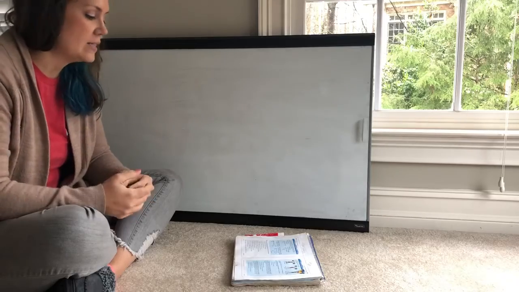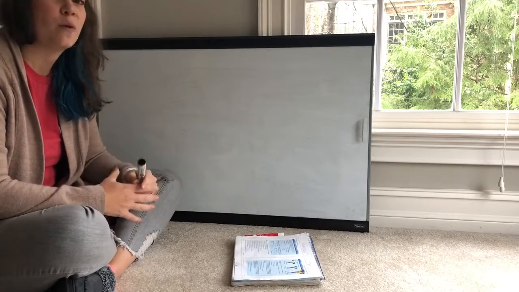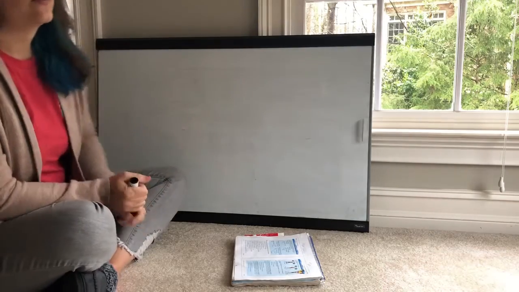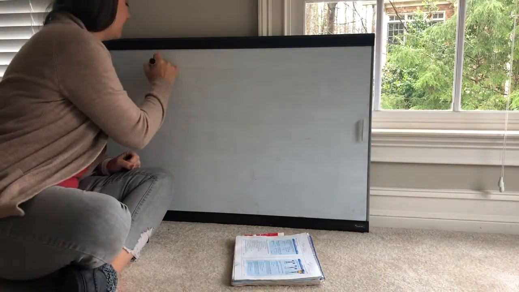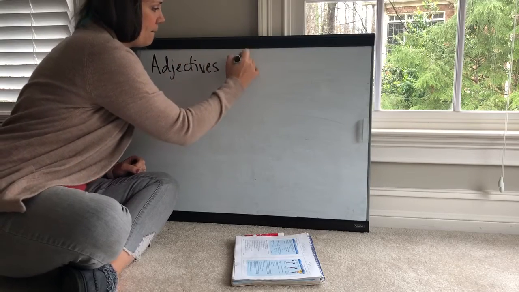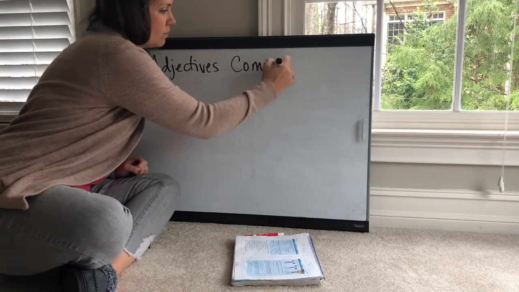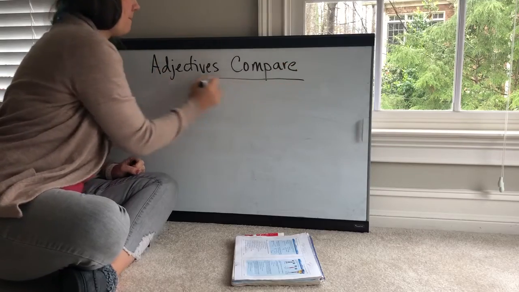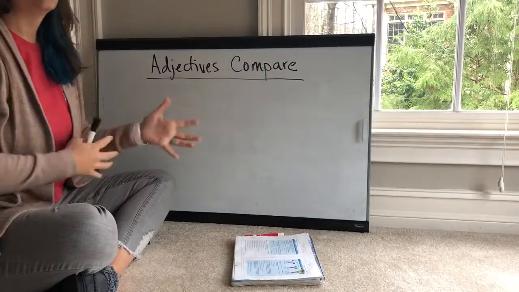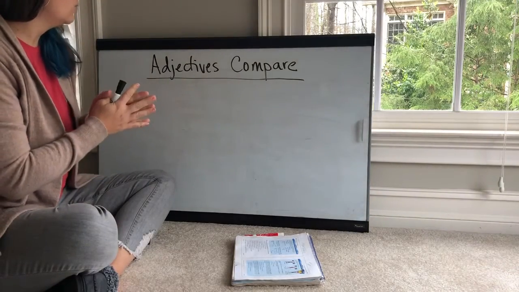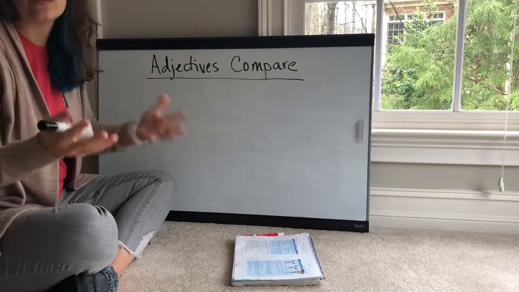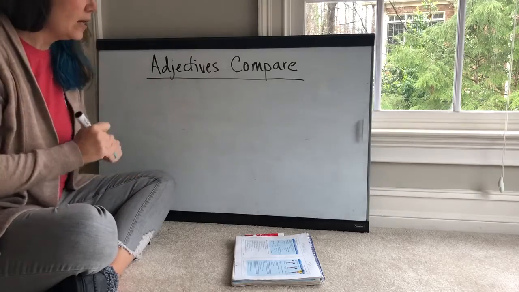We talked about how to diagram them last week, talked about what they were, and we're going to kind of dive a little deeper into adjectives. Adjectives compare, or they can. When we say adjectives compare, we are normally talking about when we're comparing things, right? And things are nouns. We know that.